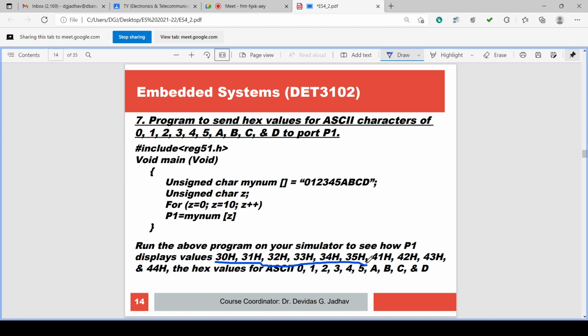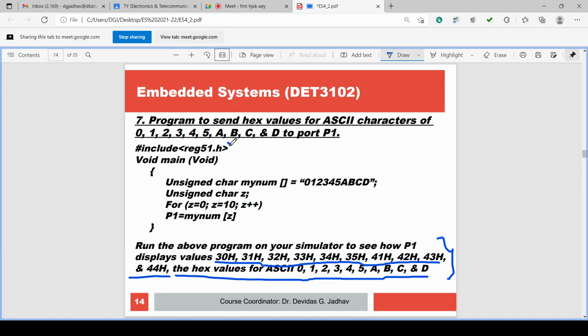And if we have capital A, capital B, capital C, capital D, then their coded values are 41H, 42H, 43H, 44H, etc. These are the hex values for ASCII 0, 1, 2, 3, 4, 5, capital A, capital B, capital C, capital D. And we have observed this, isn't it?